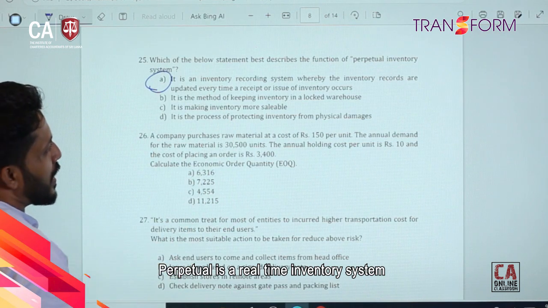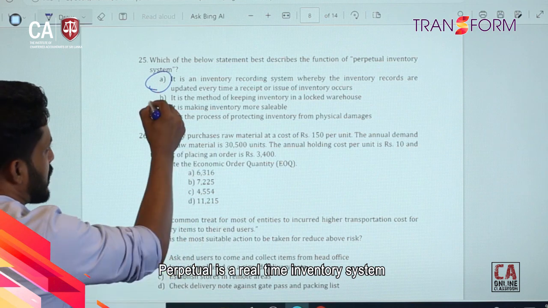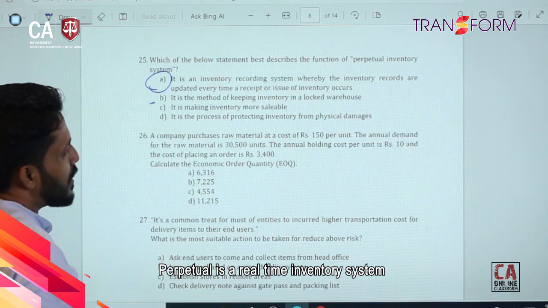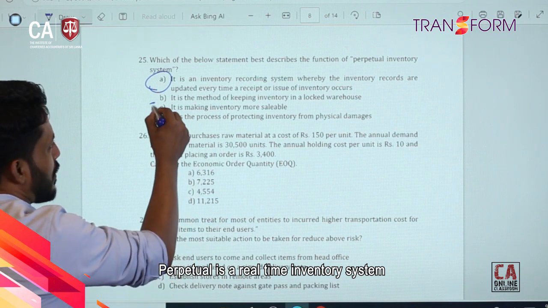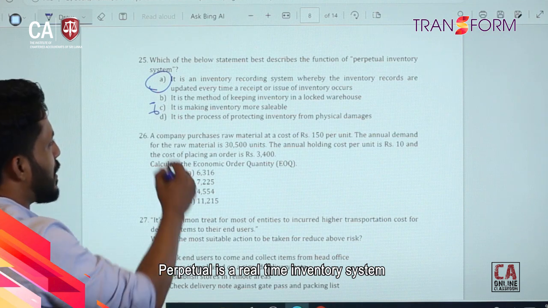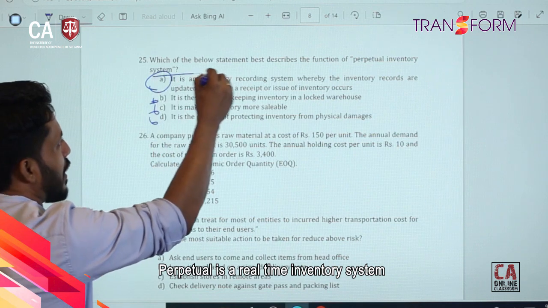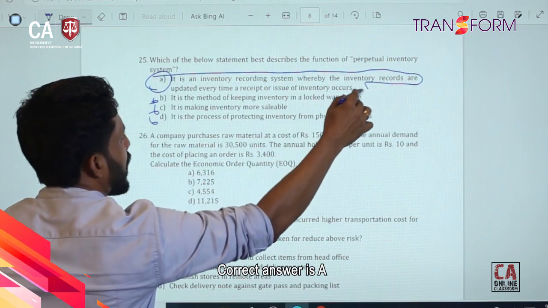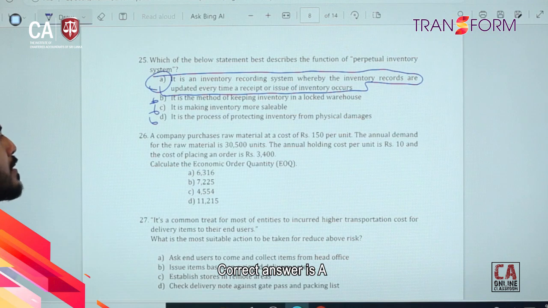It's a method of keeping inventory in a locked warehouse. It's not. It is making inventory more sellable. Not. It is for the purpose of protecting inventory from physical damage. It is not. This is the exact answer, right? We have already discussed this.